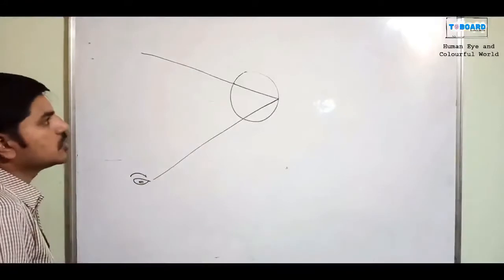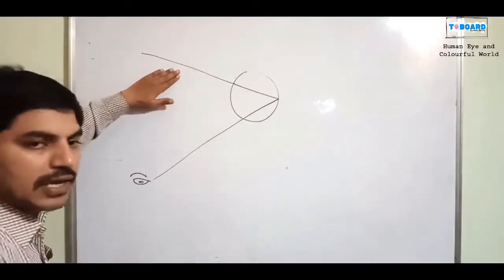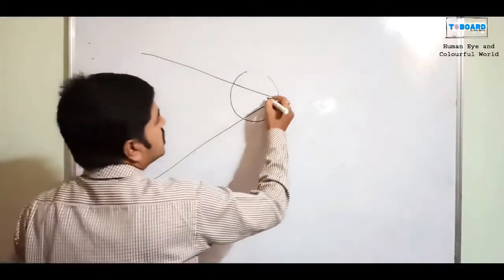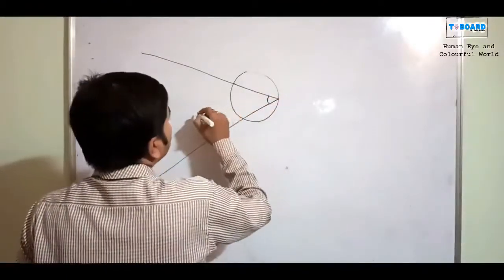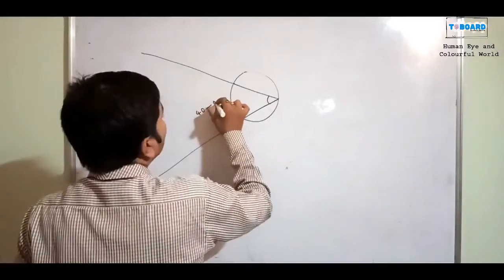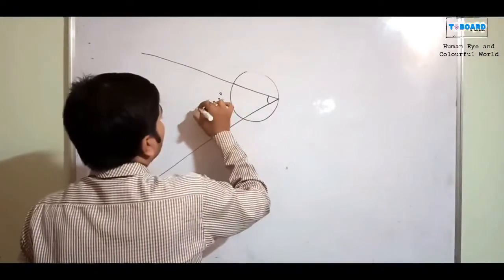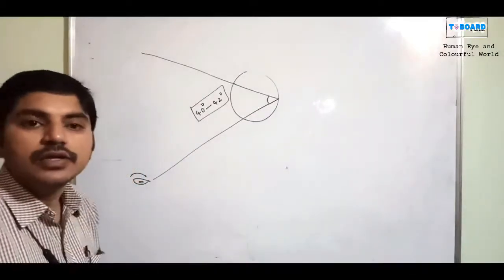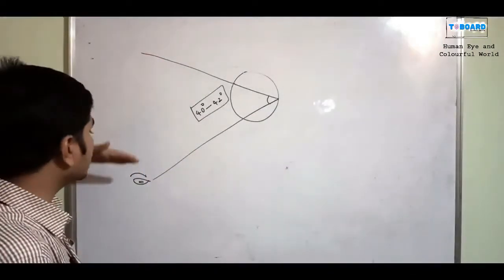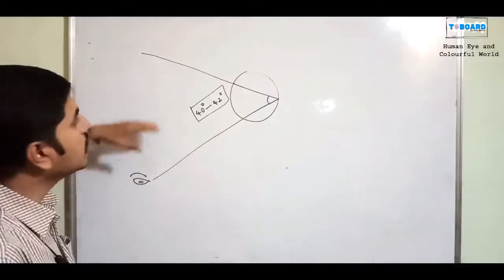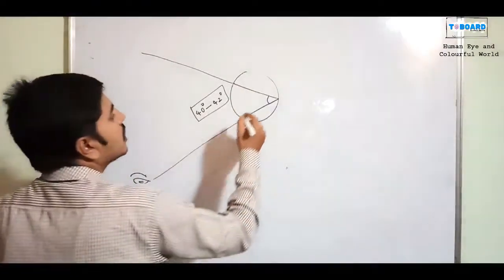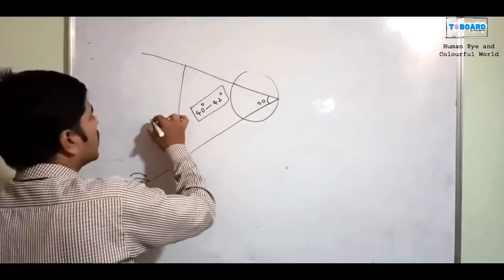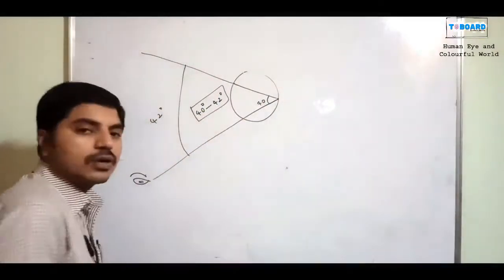In this situation, what is the angle to make the VIBGYOR colors? The seven colors are present by using an angle of 40 to 42 degrees. If the sun rays and our human eye are at 40 to 42 degrees, only then will we get the rainbow colors.